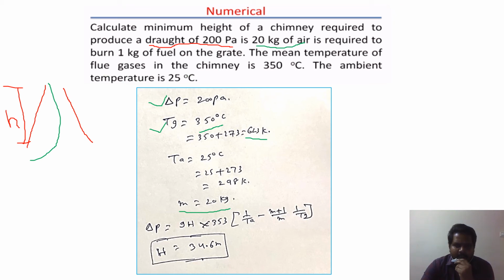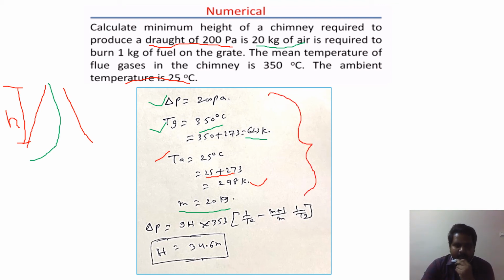Ambient temperature is 25 degrees centigrade, which means temperature of the air. So that is 25 degrees centigrade. Here also we have to convert into Kelvin. 25 plus 273, that is 298 Kelvin. Okay. So this is the given data.